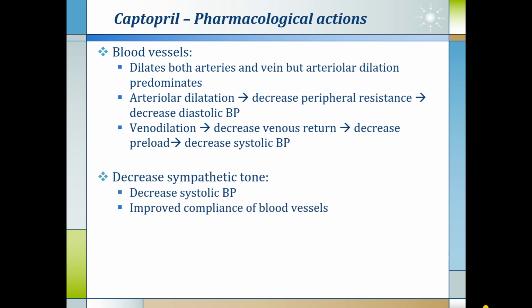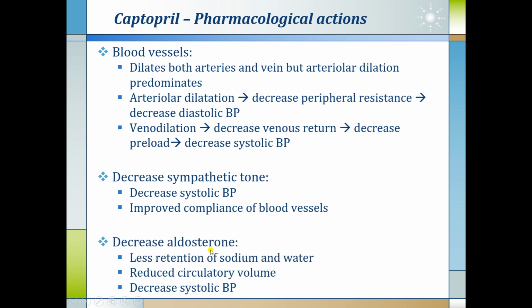Another action is decreased sympathetic tone. Decreased sympathetic tone would lead to decreased systolic BP and improved compliance of the blood vessels. Decreased aldosterone level would lead to less retention of sodium and water, causing reduced circulatory volume and decreased systolic blood pressure. I hope you understand this action from that chart of actions of angiotensin II.